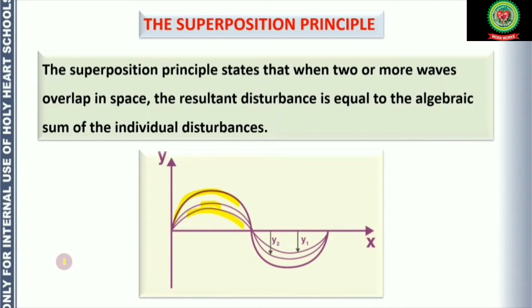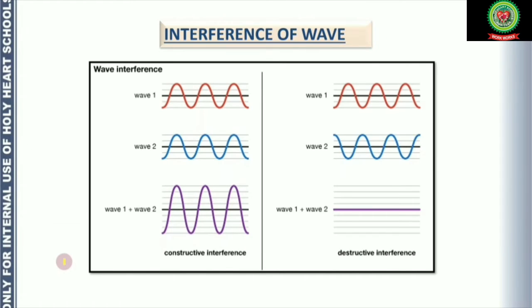On the basis of the superposition principle, we have a very important phenomenon, that is interference of waves. So what is interference of waves? Firstly we will consider these two diagrams, the very first wave and wave number 2. Students, just observe that this part is called crest and this is trough. Similarly, this is also crest of wave 1 and this is crest of wave 2. When crest of wave 1 overlaps crest of wave 2, we get an increased amplitude of crest only, and when trough matches with trough, we will have a trough with a greater amplitude.